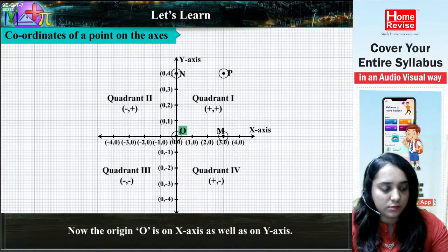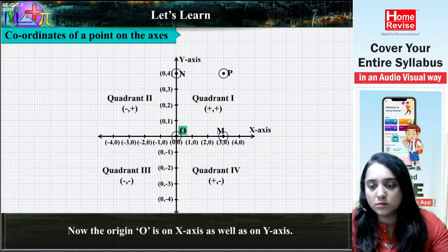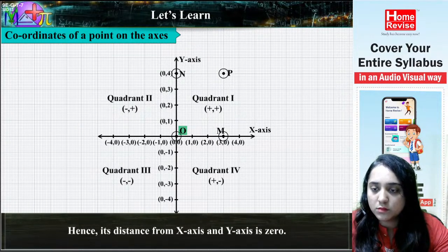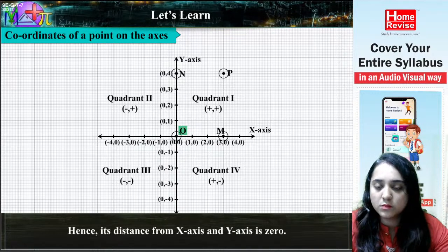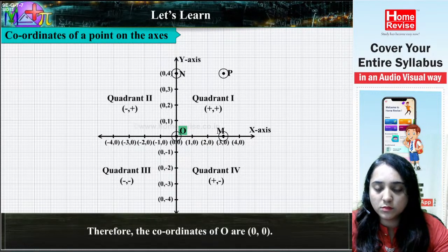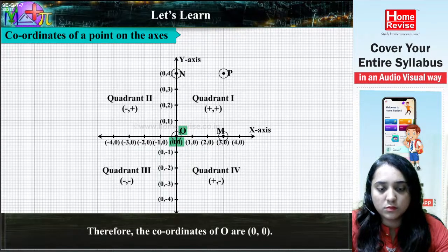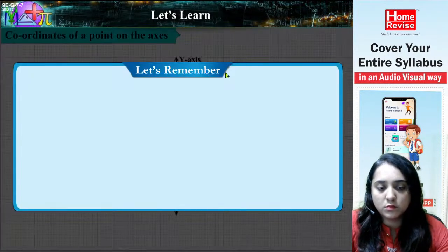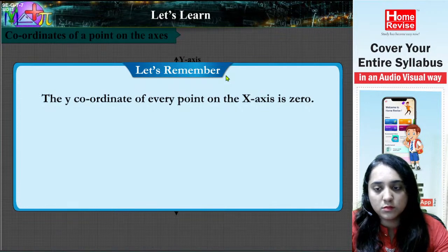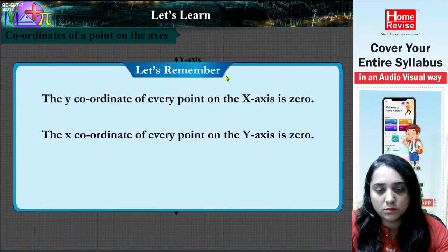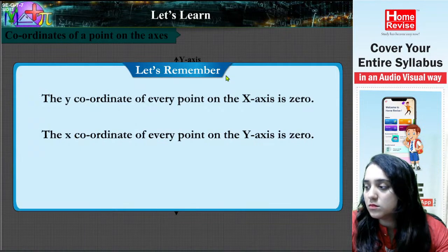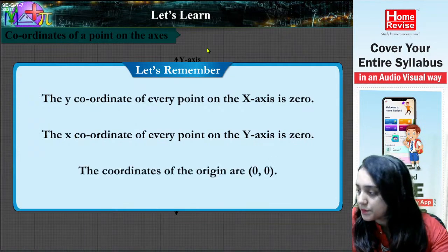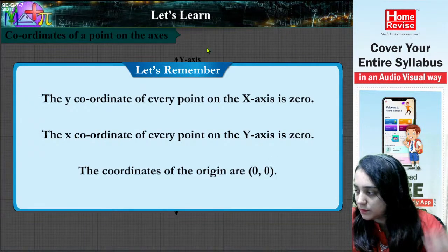Now, the origin O is on the x-axis as well as on the y-axis. Hence, its distance from the x-axis and y-axis is 0. Therefore, the coordinates of O are 0, 0. One and only one pair of coordinates, an ordered pair, is associated with every point in a plane. Let's remember, the y-coordinate of every point on the x-axis is 0. The x-coordinate of every point on the y-axis is also 0. The coordinates of the origin are 0, 0.